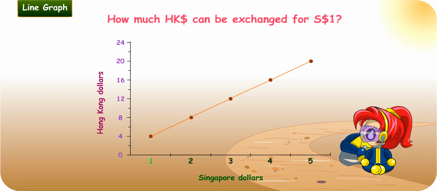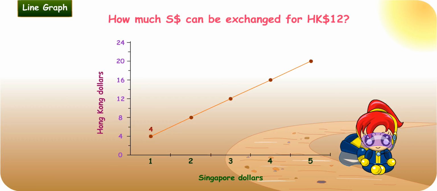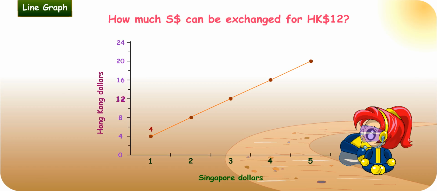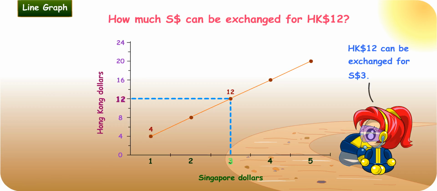I look for 1 Singapore dollar on the x-axis and I move up to the dot on the line graph. Then, I look for its corresponding y-axis value. So, 1 Singapore dollar can be exchanged for 4 Hong Kong dollars. How much Singapore dollar can I exchange for 12 Hong Kong dollars? I look for 12 Hong Kong dollars on the y-axis, then I move to my right to the dot on the line graph. Then, I look for its corresponding x-axis value. So, 12 Hong Kong dollars can be exchanged for 3 Singapore dollars.